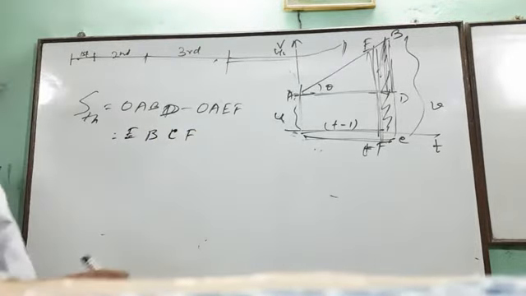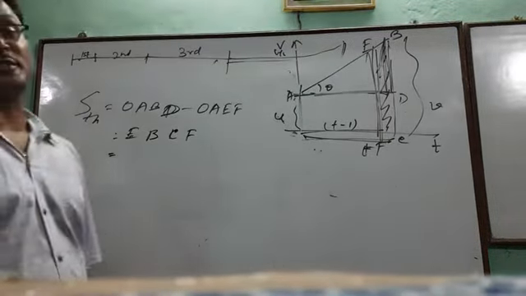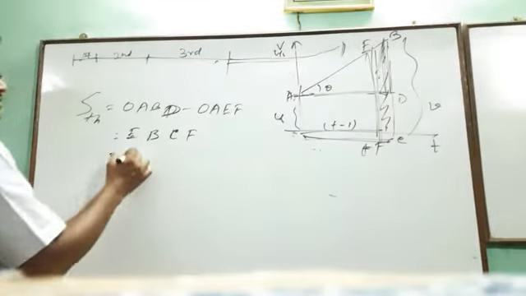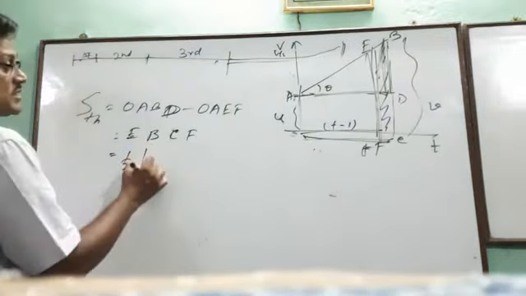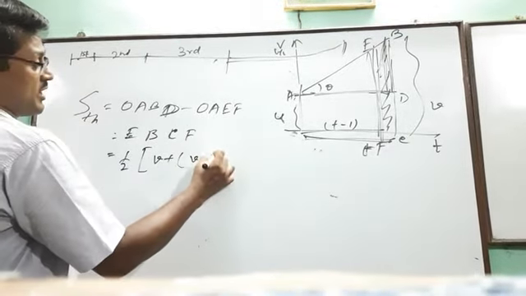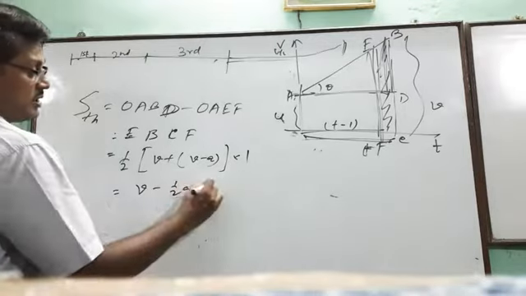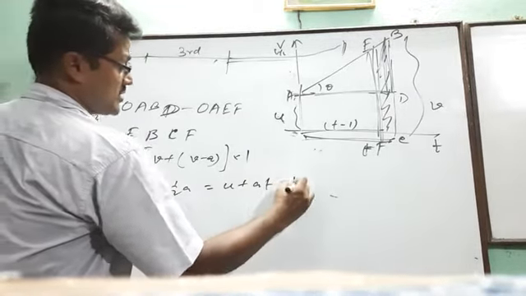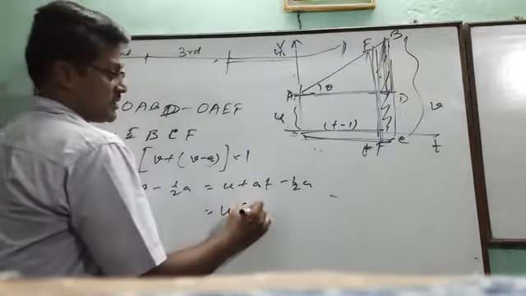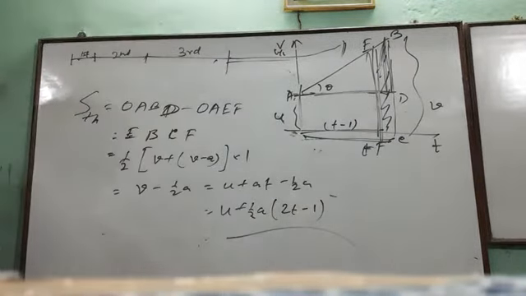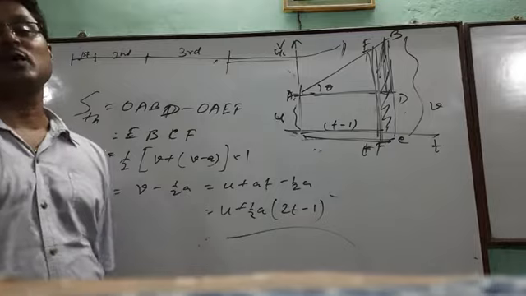EBCF. So what will be the area of the trapezium? Half into parallel sides into perpendicular distance. So half into parallel sides is v plus v minus a into 1. That is v minus half a. That is u plus at minus half a. That is u plus half a into 2t minus 1. So this is the displacement in a particular second.